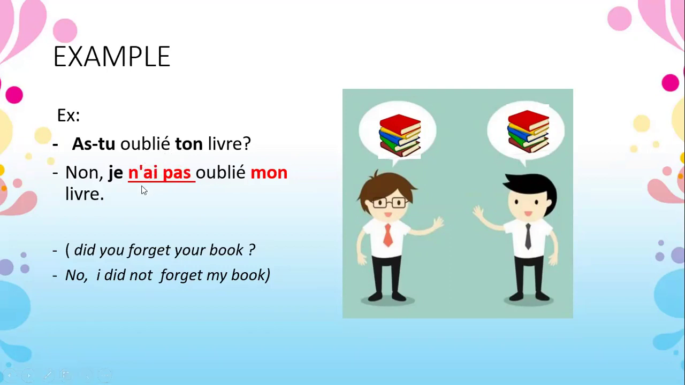There is one more rule. If the verb starts with a vowel, we are not supposed to write NE. That E will be elided, and instead we use N apostrophe. So look at that: je n'ai pas oublié mon livre. No, I did not forget my book. In the same way, you are going to answer the questions. They are going to give you some questions, and you have to give the answer in negative. Don't forget this main important rule: if the question is second person, your answer must be in first person, either singular or plural.